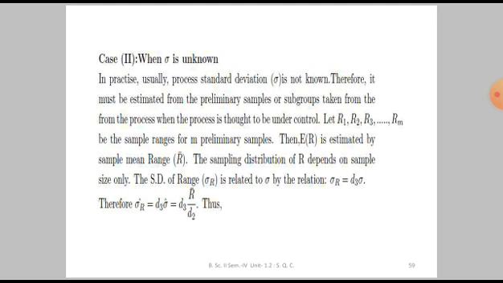That is the standard deviation of variable x. Variable x is the quality characteristic. But sigma suffix R is the standard deviation of range. It is related to sigma by the relation sigma suffix R is equal to d3 into sigma.